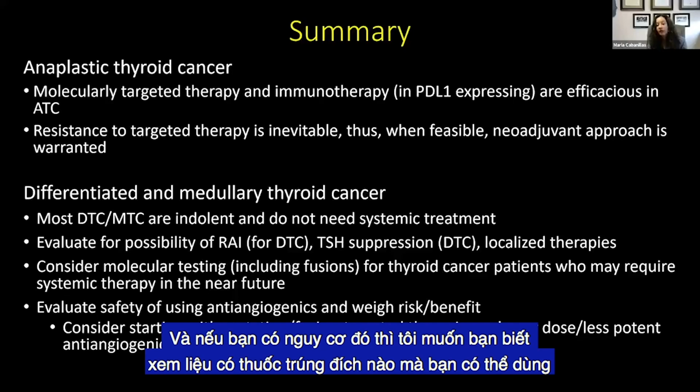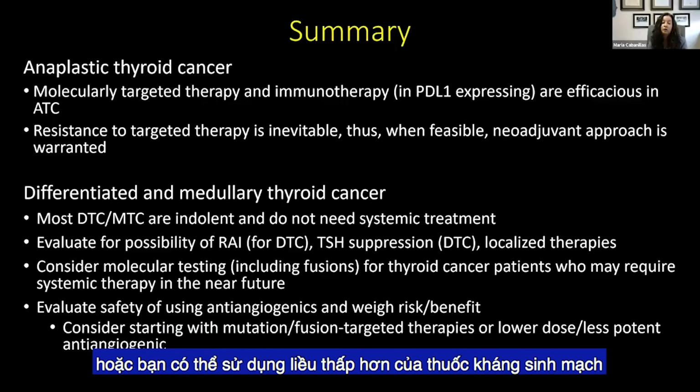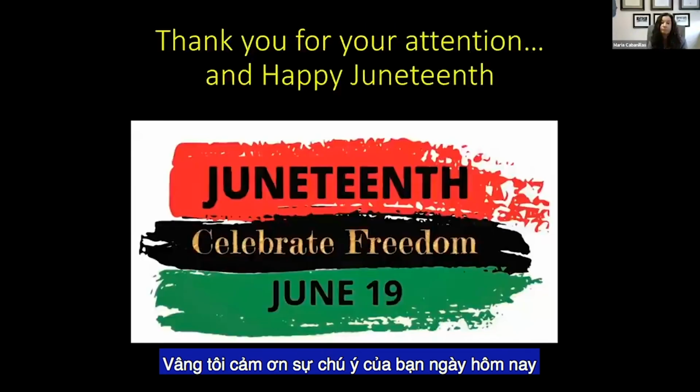If you do have that risk, then I would either see if there's something more targeted that you can use, or you can use a reduced dose of the anti-angiogenic drug.